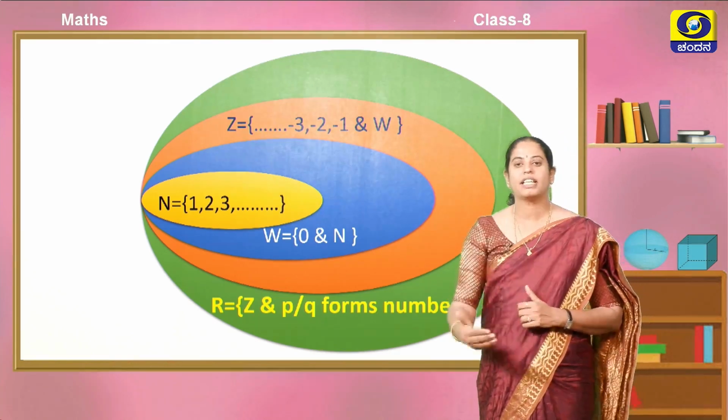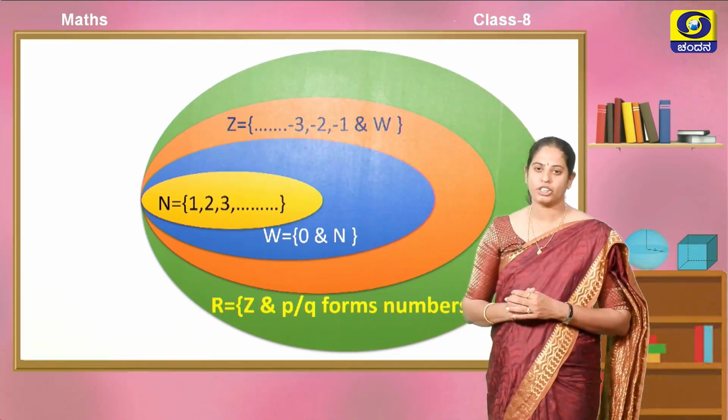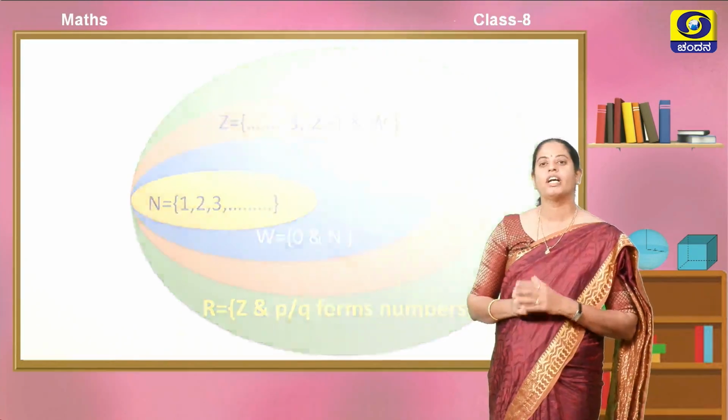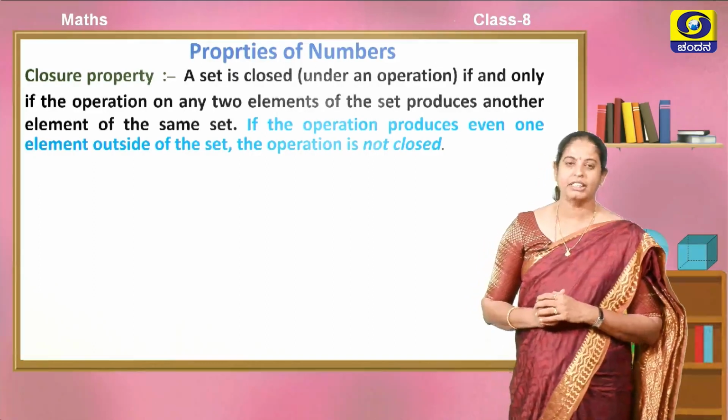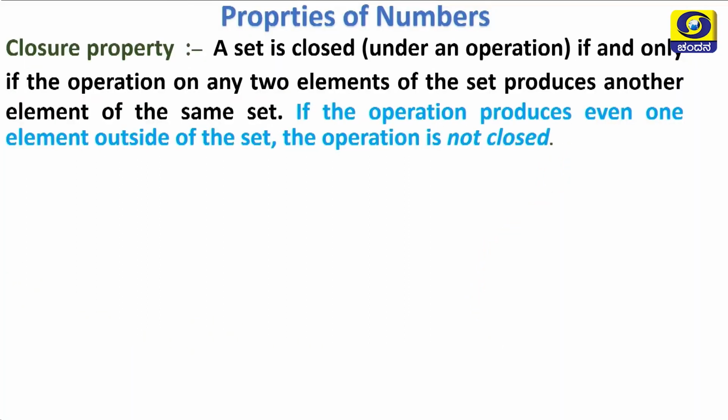Now, let us learn the properties of rational numbers, but you have learnt a few properties in your 7th standard. Recall those properties. First we are discussing the closure property. What does closure property mean? A set is closed under an operation. Here we are discussing only 4 operations: addition, subtraction, multiplication and division.